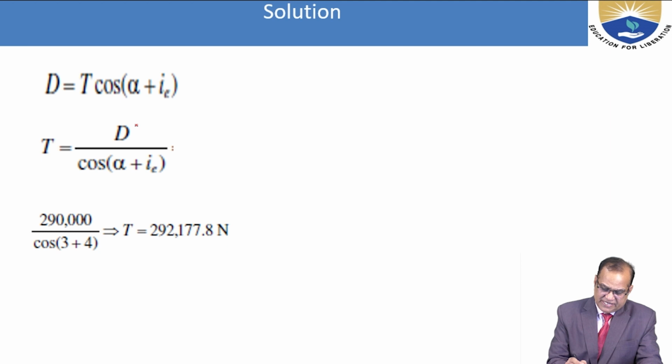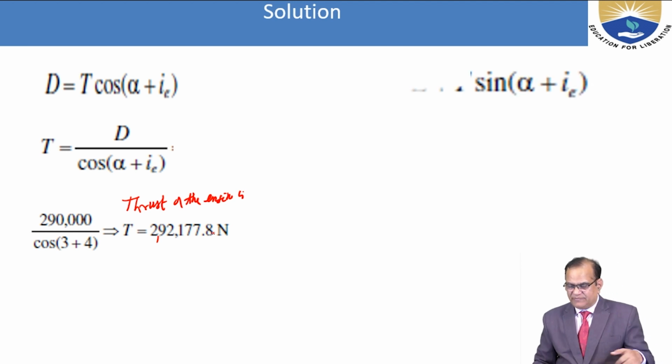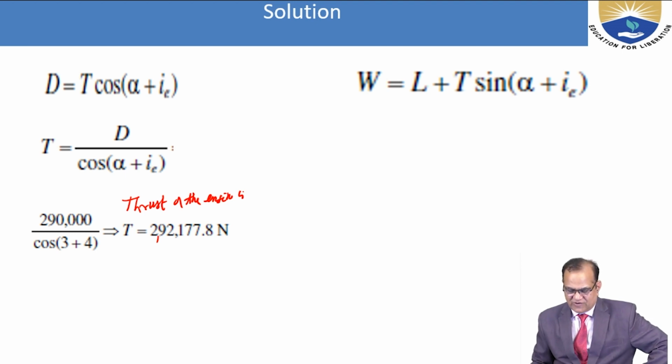So D is 290,000 divided by cos(α + i_T), where α is the angle of attack and i_T is the setting angle. If you calculate this, we get 292,177.8 Newton. So this is the thrust of the engine: 292,177.8 Newton. In the same way we can find the lift, and we have just seen the equation for this.